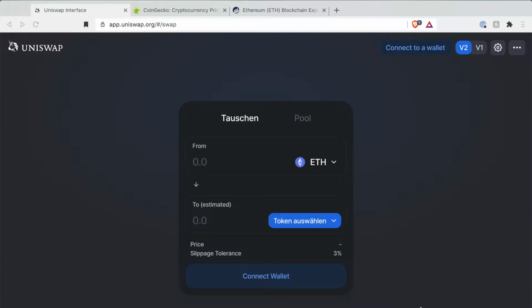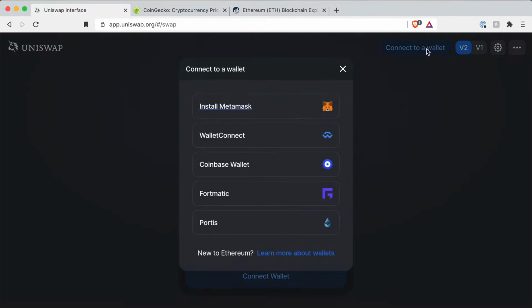As you see here, here's the main screen of Uniswap, and Uniswap is at the moment the most popular decentralized exchange in the blockchain space. To be able to use Uniswap, you only have to connect any blockchain wallet you have, as you see here with this button. And usually most of the people probably use MetaMask, where you can even connect your Ledger or I think also the Trezor, so you have direct contact with your coins.